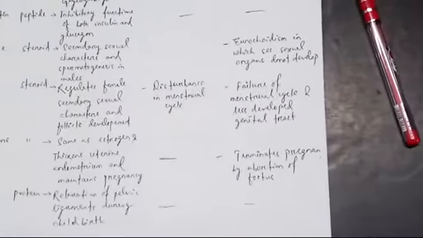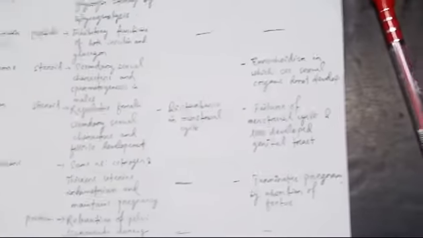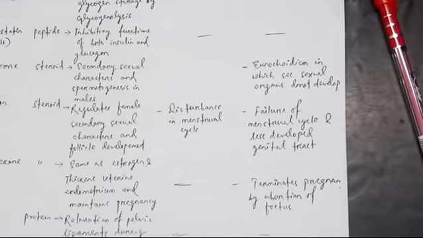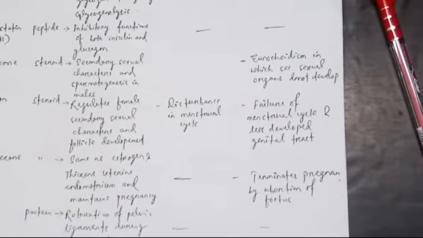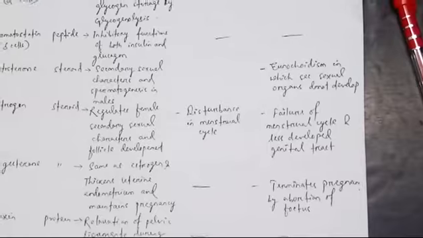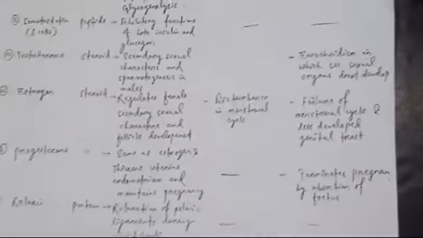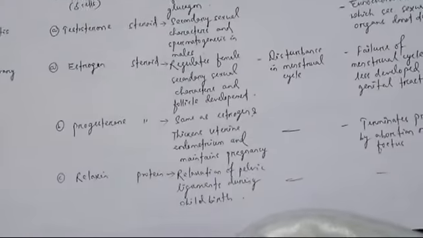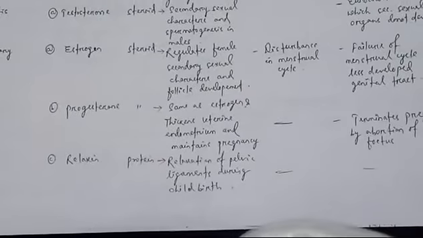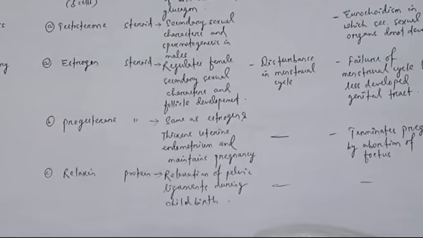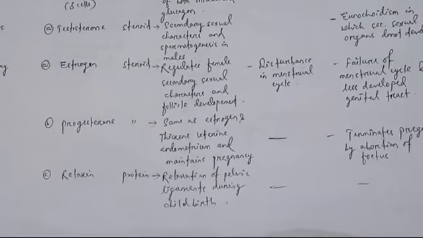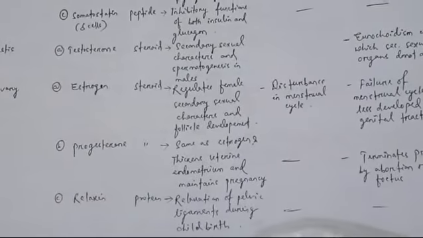Hypersecretion doesn't have any disorders, but hyposecretion terminates the pregnancy by abortion of the fetus, because the endometrium layer of the uterus will not be maintained if less progesterone is produced during pregnancy. Then the third one, relaxin. Relaxin is a proteinaceous hormone. It causes relaxation of pelvic ligaments during childbirth. So relaxin is only released during childbirth.